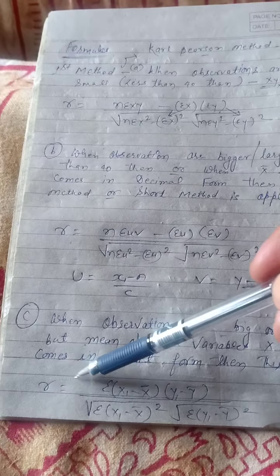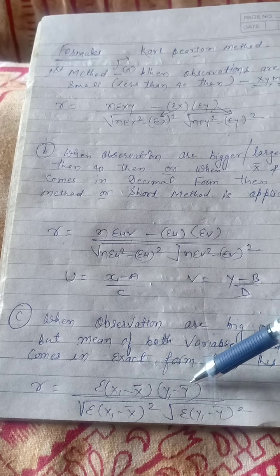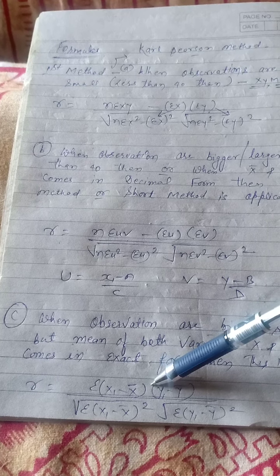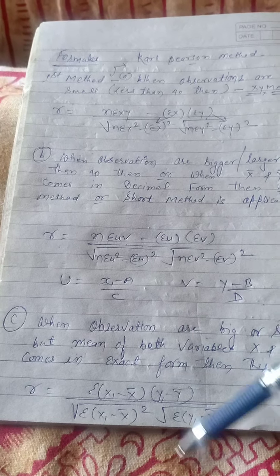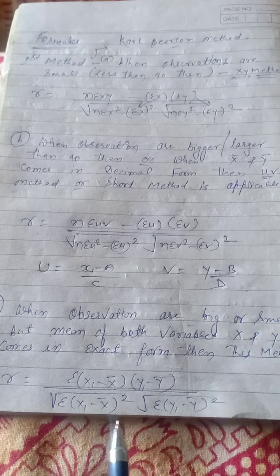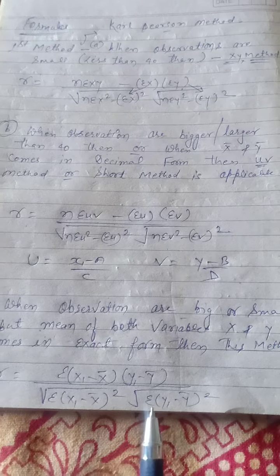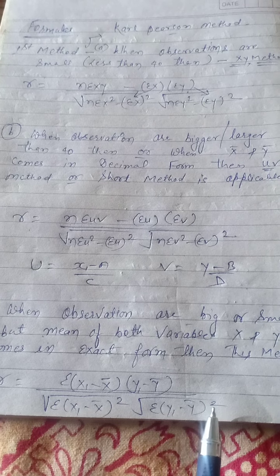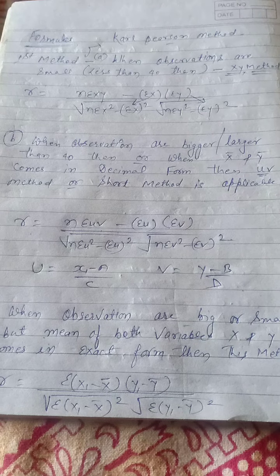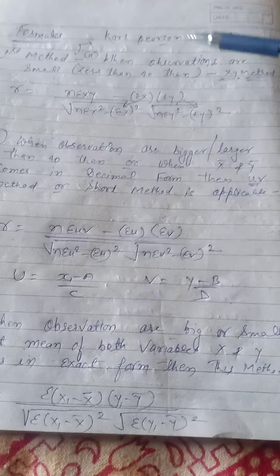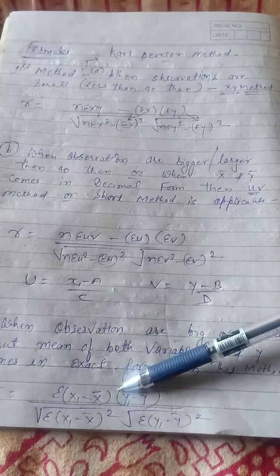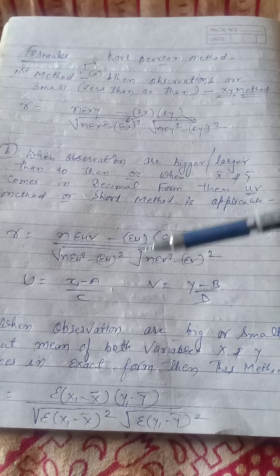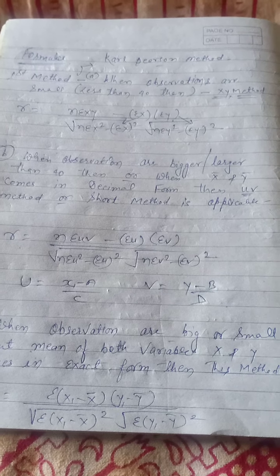What is the formula of that? r is equal to sigma (xi minus x bar)(yi minus y bar), divided by under root sigma (xi minus x bar) whole square, and in the other under root sigma (yi minus y bar) whole square. Now the first method, Karl Pearson's, has three forms, which are applicable in different types of questions; we'll discuss that later on.